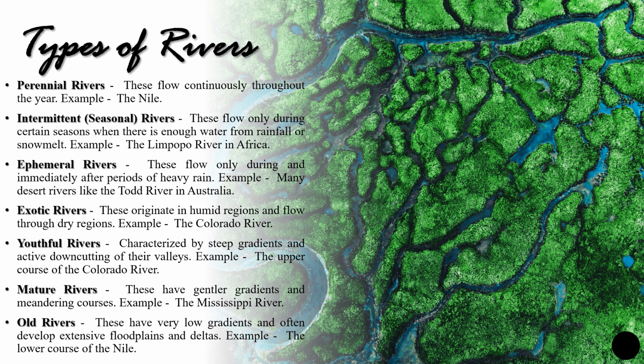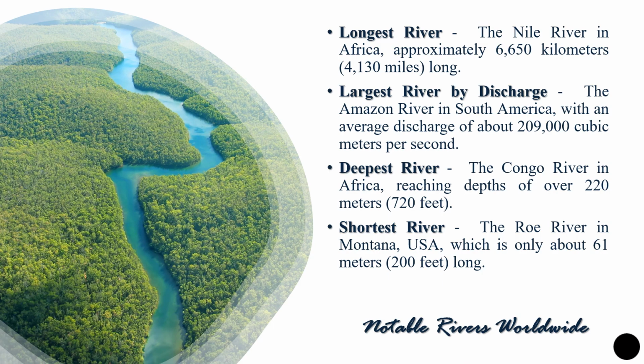Now in terms of certain stats, we have to understand which is the largest river, which is the largest river by discharge, which is the deepest river and the shortest river. So that we'll study in the next slide. These are the notable rivers in the world. So the longest river is the river Nile, which is seen in Africa, approximately 6,650 kilometers long. Next, we have the largest river by discharge, that is the Amazon River in South America.